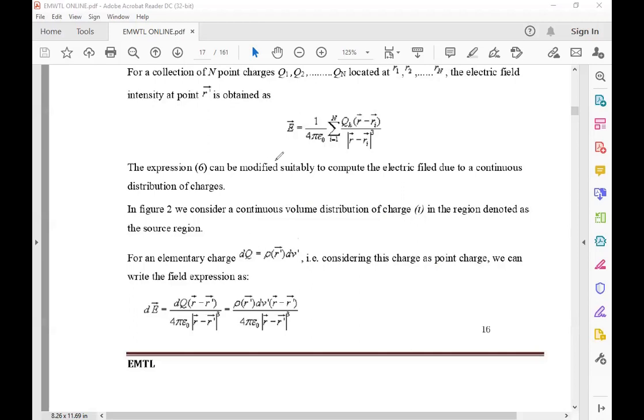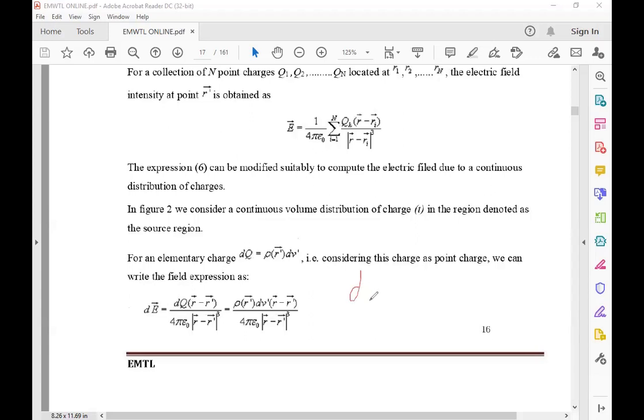Here we represent the differential electric field intensity, d E bar, and there is a change in the charge also, dq.